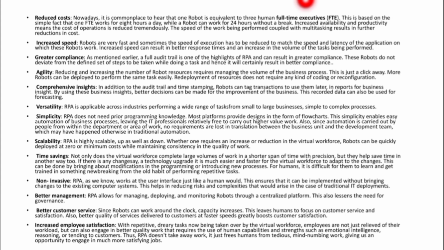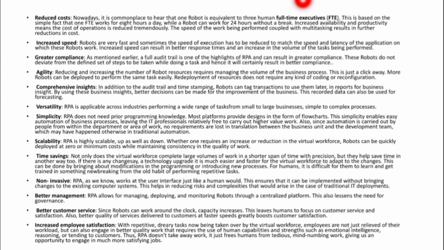And non-invasive. RPA, as we know, works at the user interface just like a human would, right? So RPA can do the task with the same user interface that is used by the human. That means we don't need to make any changes to the existing computer systems. We can implement RPA in the existing systems. They are supported for RPA.